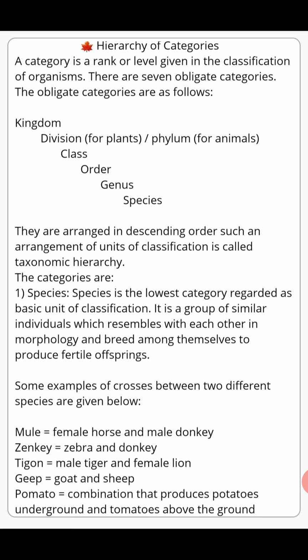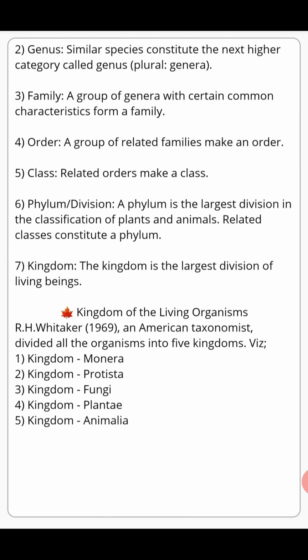Okay, so here, what can we understand from here? The living organisms of the same species can breed between themselves, but some living organisms of different species can also breed in between themselves. Now it was about the species. So once again I will say, for the memory, that species is defined as the group of living organisms which are identical in morphology and can breed between themselves. Okay, now let's go to the next page.